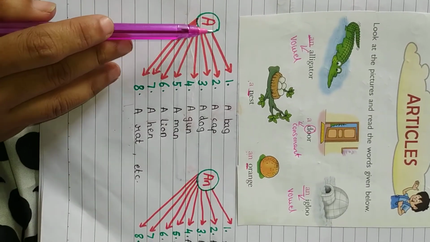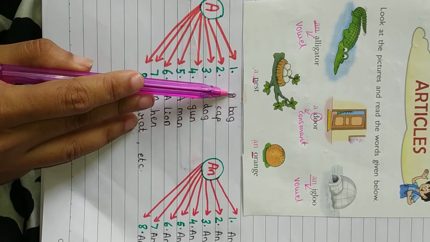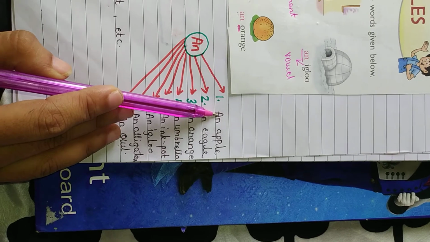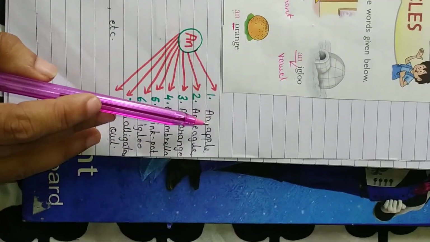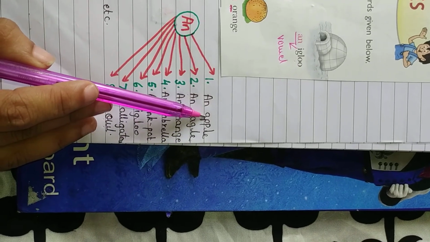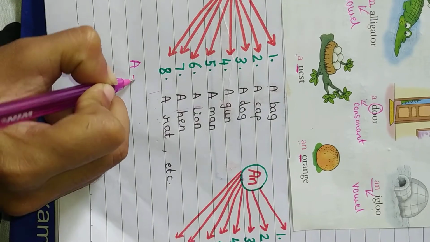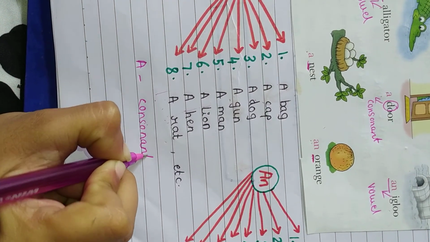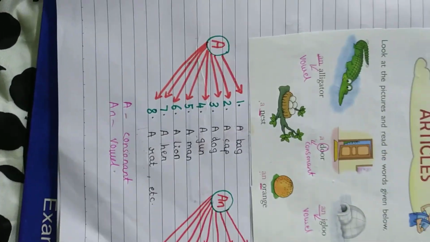So what did we learn? We learned about A. That if a word starts with a consonant, we are going to write A. If a word starts with a vowel, we are going to write an. If a noun starts with a consonant, A. If a noun begins with a vowel, an. Understood? A, consonant. An, vowel. Understood? Very good.